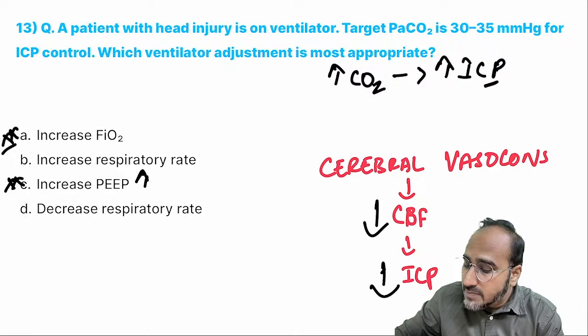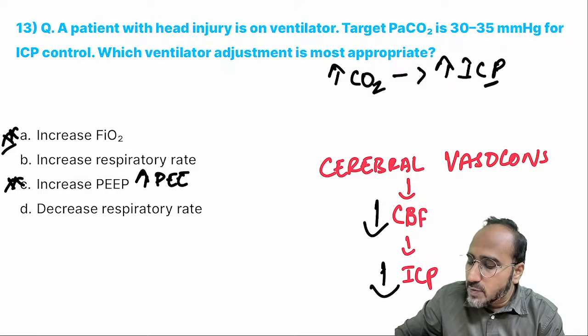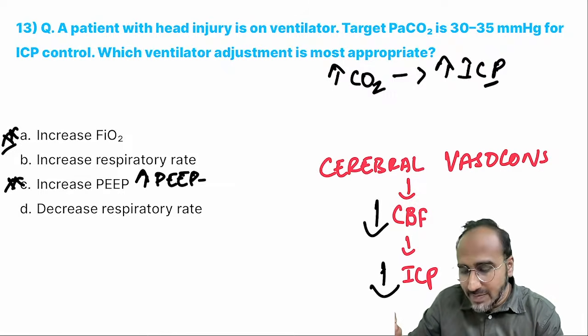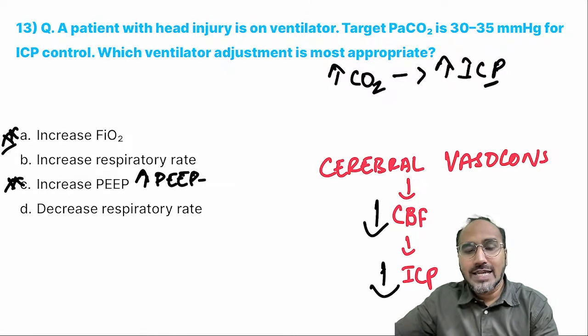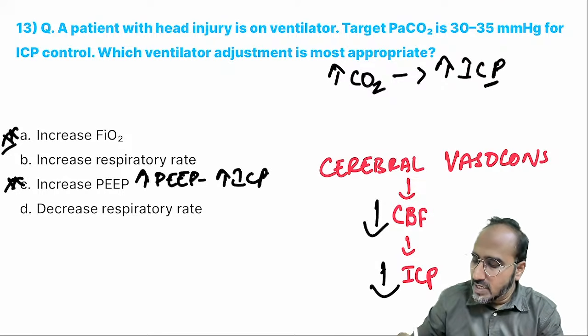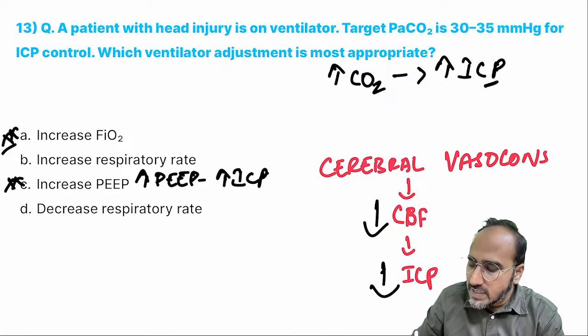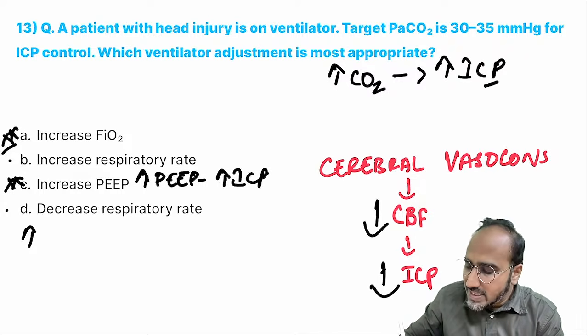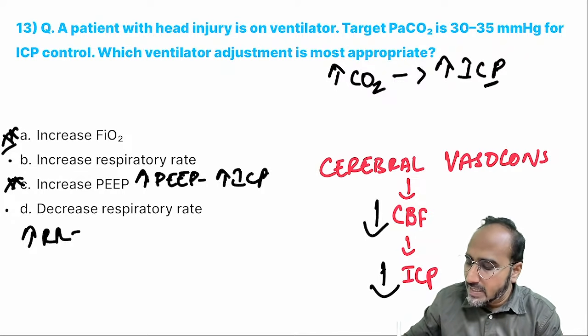If you increase the PEEP, I told you guys, an increase in PEEP will cause what? It will basically cause a decrease in the cerebral venous drainage, which can lead to an increase in intracranial pressure. Okay, now you are left with increasing or decreasing the respiratory rate. If you increase the respiratory rate, what will happen, guys?